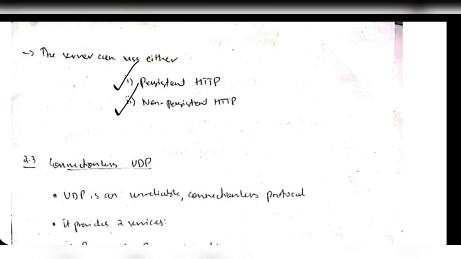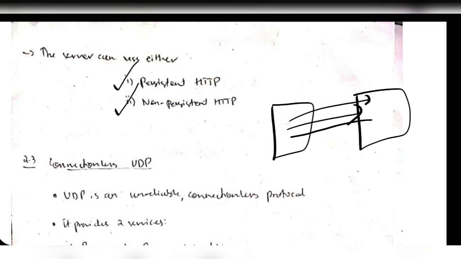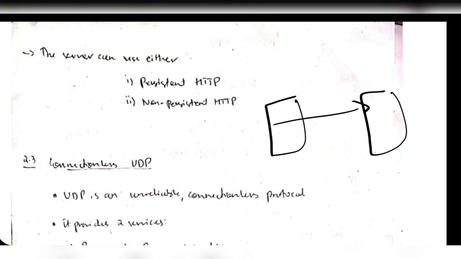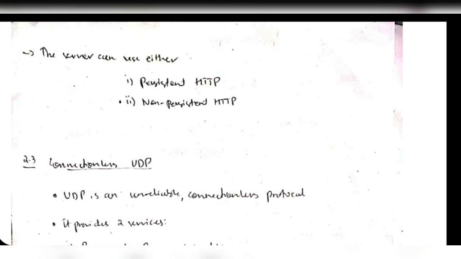Persistent means once a connection is established, after that it can send as many requests and retrieve the data as it wants, while non-persistent, after performing one transaction with the web server, it should make the connection again. So for each data transfer you have to make the connection in non-persistent, whereas in persistent you can do as many transactions as you want within one connection.